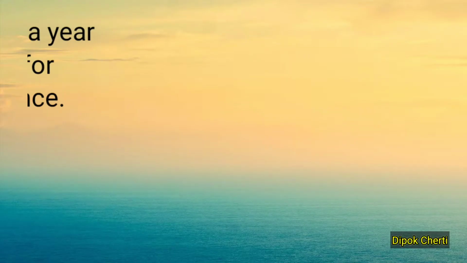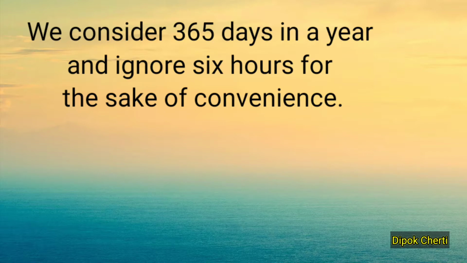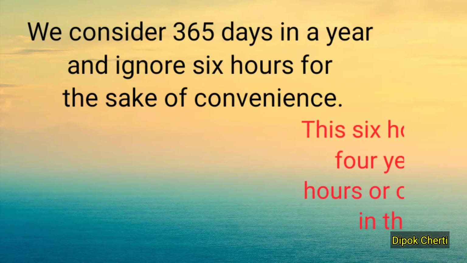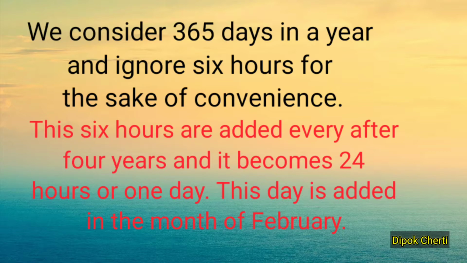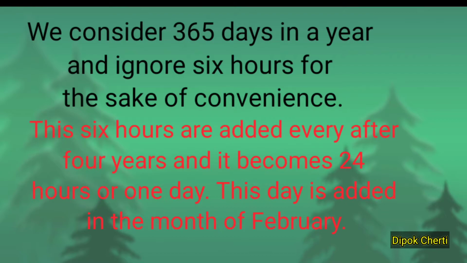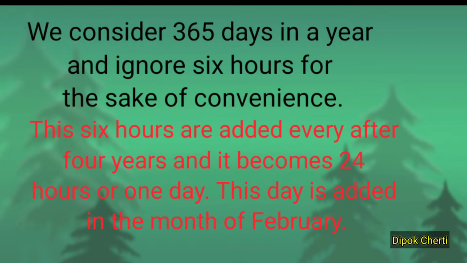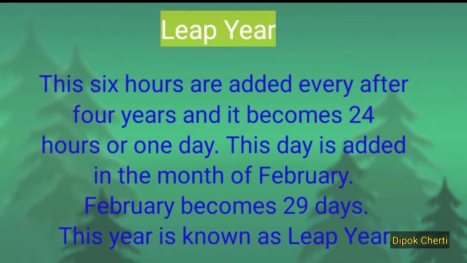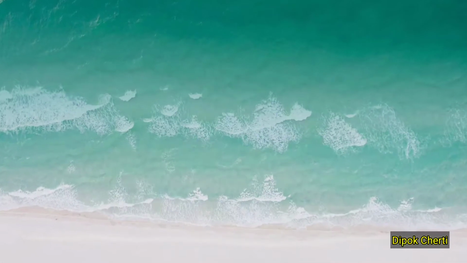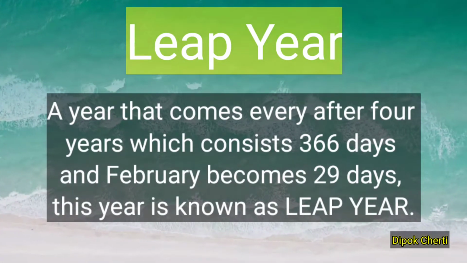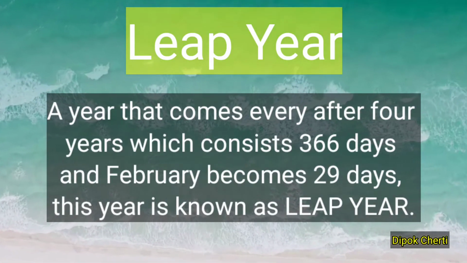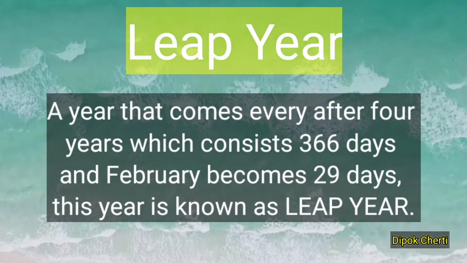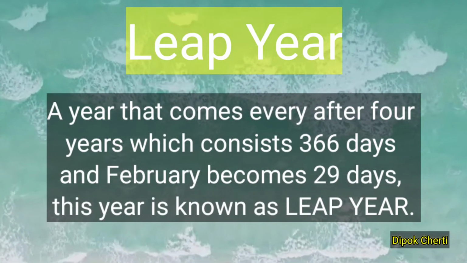But, students, it is important to note that we consider a year as consisting of 365 days only and ignore 6 hours for the sake of convenience. We leave out this 6 hours every year. After 4 years it becomes 24 hours or 1 day. This day is added in the month of February, and February becomes 29 days. So, a year that comes every 4 years and consists of 366 days, with February having 29 days, is known as a leap year.